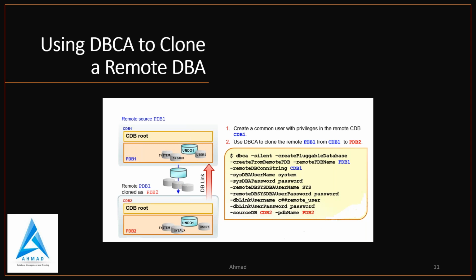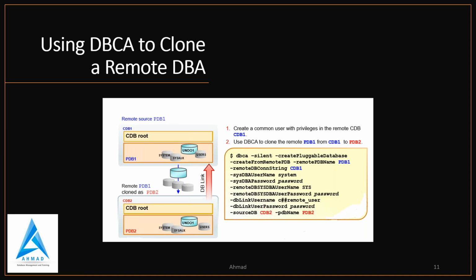from CDB2 to PDB2. You have to run alter session set db_create_file_dest, and then fire create pluggable database pdb2 from the link which you have created. Then you have to open the PDB in read only mode or read write mode by the command alter pluggable database pdb2 open. So this is the way you do it in 18c, but in 19c it is very easy, and it is done